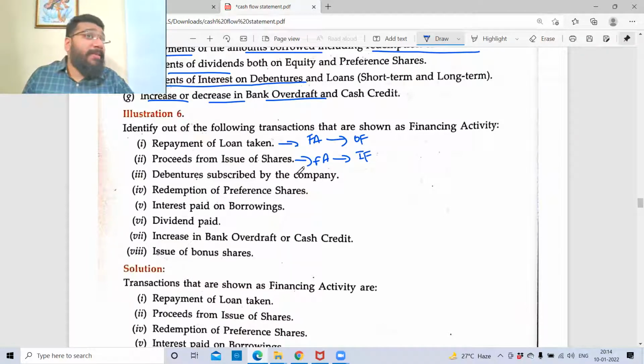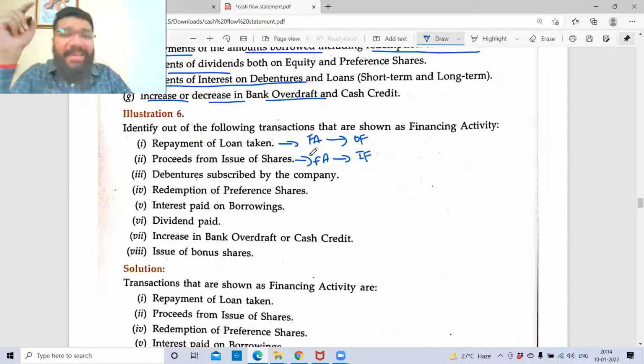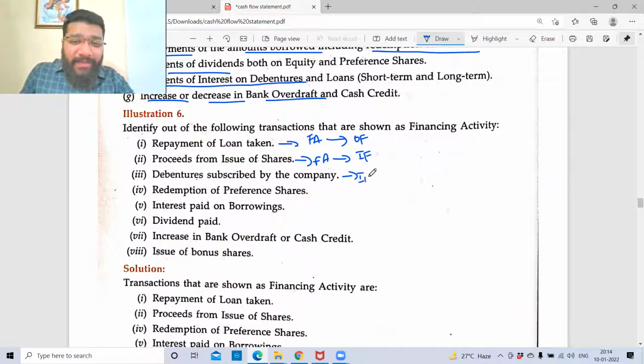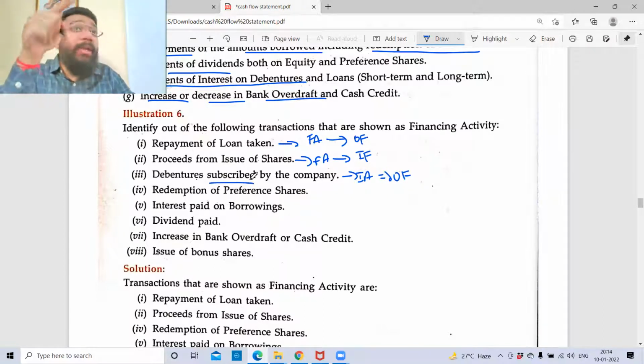Debenture subscribed means I'm investing. But is it finance or investing? Tell me that. Debenture subscribed. I'm subscribing to somebody else's debenture, which means I'm going to pay money. Outflow is correct, but invest or finance? Investing activity, and this is outflow of cash. Clear? Subscribing. I'm telling you that one word can make a difference. Debenture subscribe means you're investing.